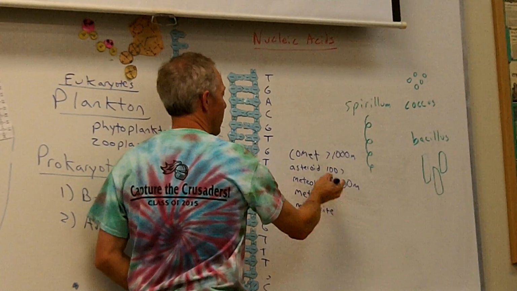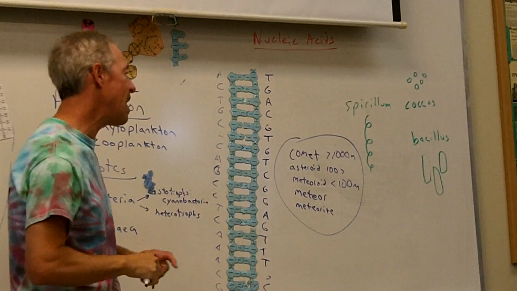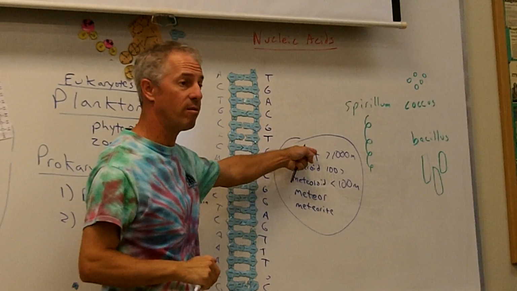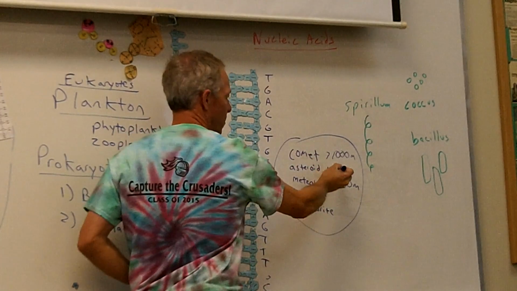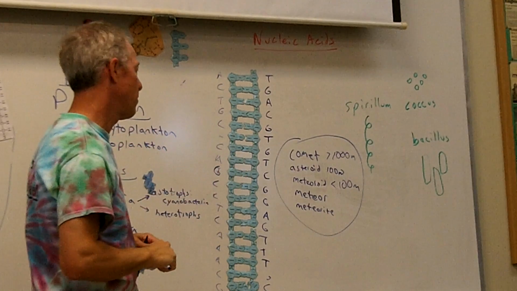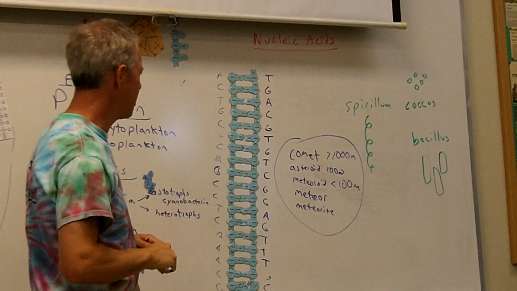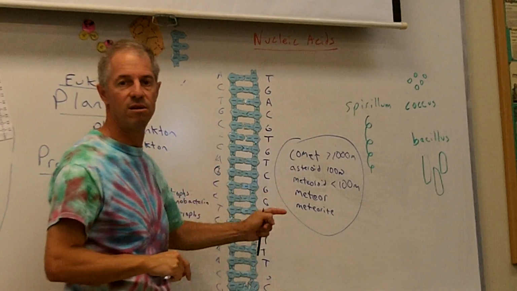So a comet is bigger than 1,000. A comet's greater than 1,000 meters. An asteroid can be greater than 1,000 meters too. An asteroid's 100 meters or greater. Does that make sense? Yes. There are a lot of words to make sense of here.